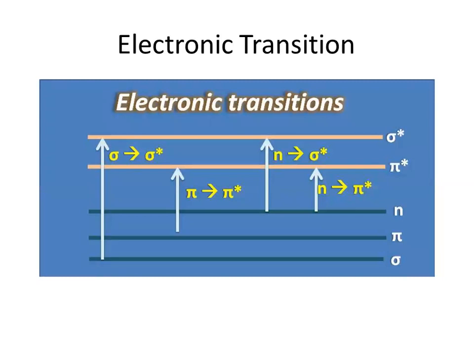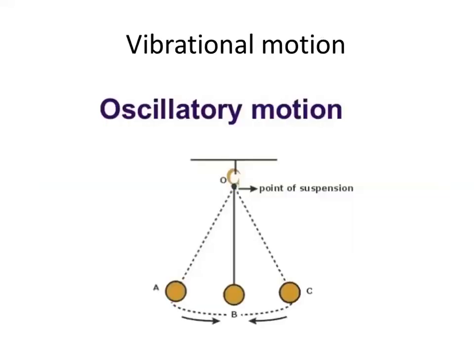In the previous slide you visualized that the whole molecule is moving, and here the electrons present in the atoms of the molecules are moving. That's why it is called the electronic transition.